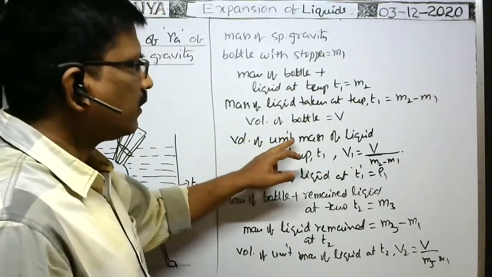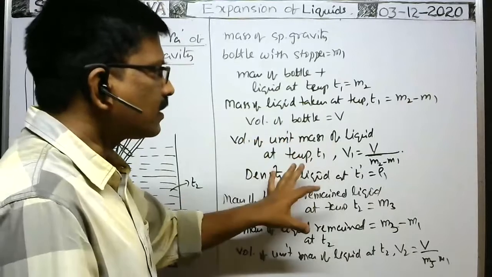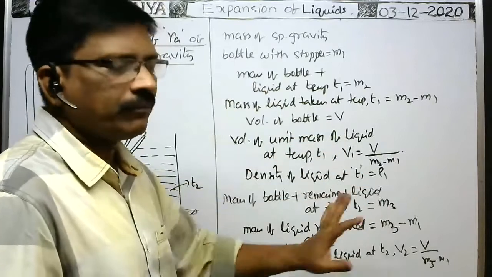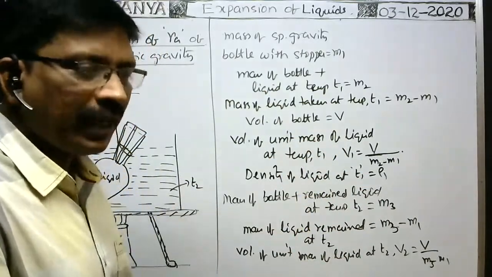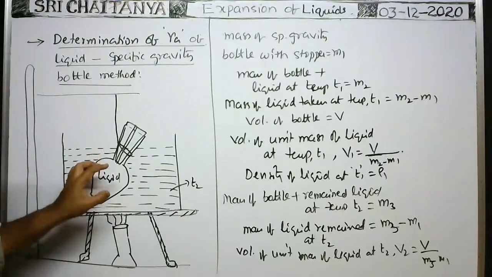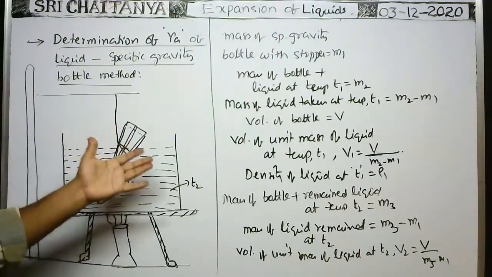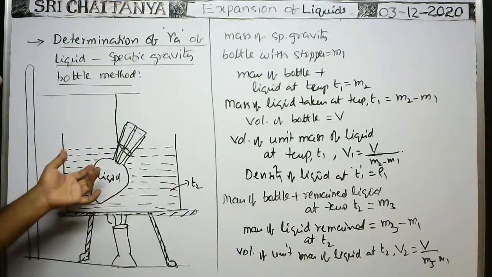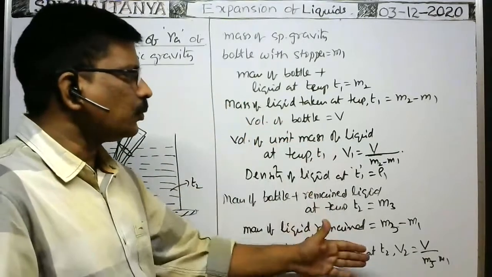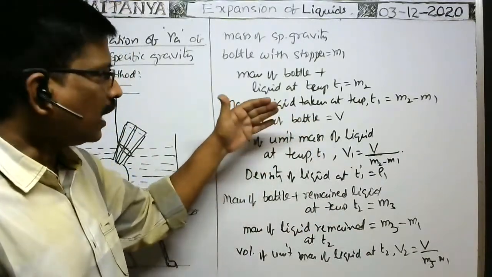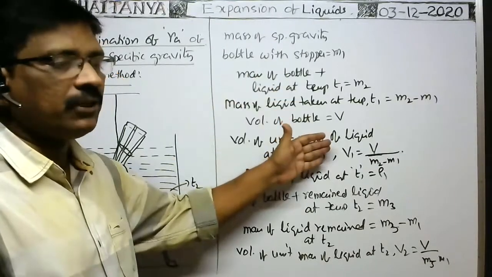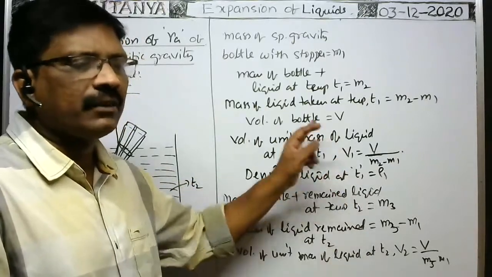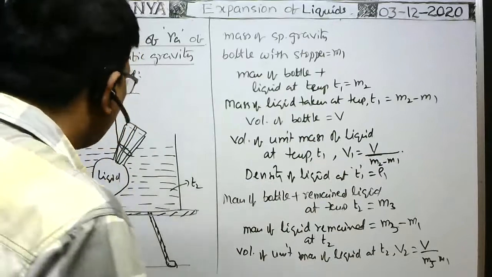Here also, the volume of unit mass of the liquid at a temperature T1. That means we have considered, at different temperatures, the volumes of the same mass of liquid. That's why we have calculated per unit mass. Because at a temperature T1 the mass of the liquid taken is more, and at a temperature T2 as some liquid is expelled out, the mass of the liquid is less. That means different masses are there. That's why I have calculated the volume of unit mass of the liquid at temperatures T1 and T2. That means these are the volumes acquired by the same mass of liquid at different temperatures. I calculated. Okay, now